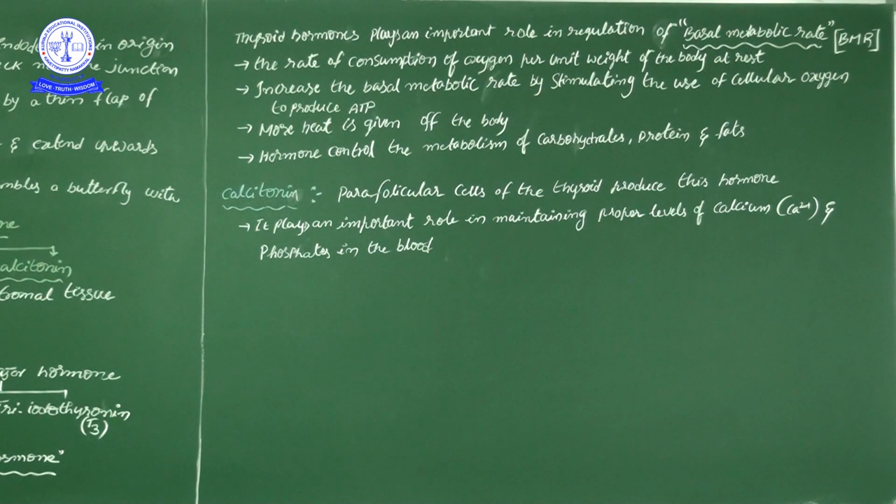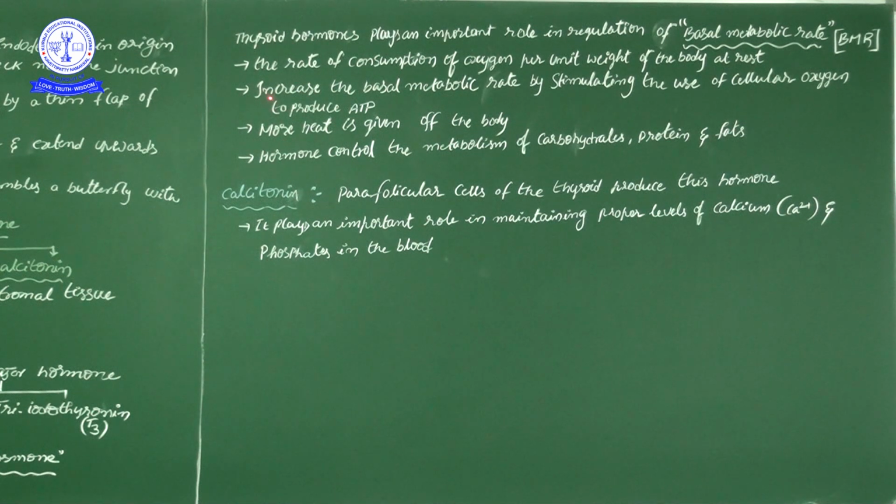If oxygen consumption increases, automatically the basal metabolic rate will also increase. So basal metabolic rate is directly proportional to the oxygen consumption. So it is the rate of consumption of oxygen per weight of the body at rest condition. In the rest condition, the oxygen consumption is what is measured, since in normal activity it is more. So here, the rate of consumption of oxygen per weight of the body at rest.